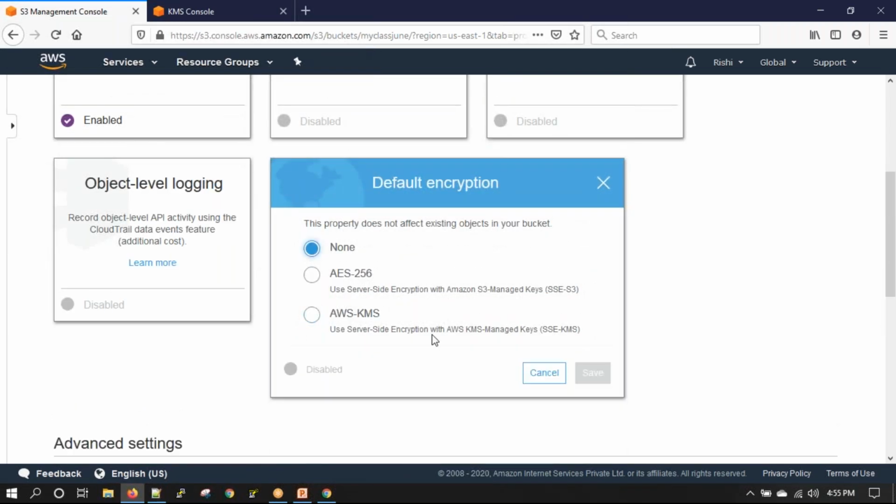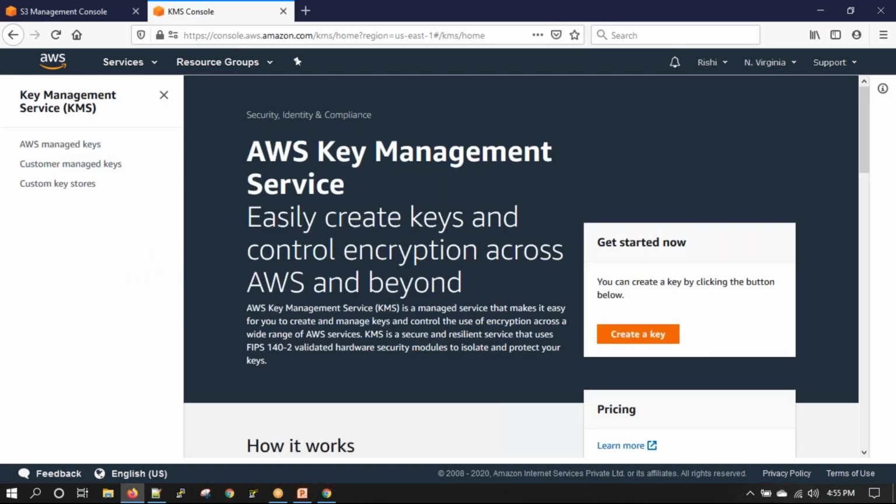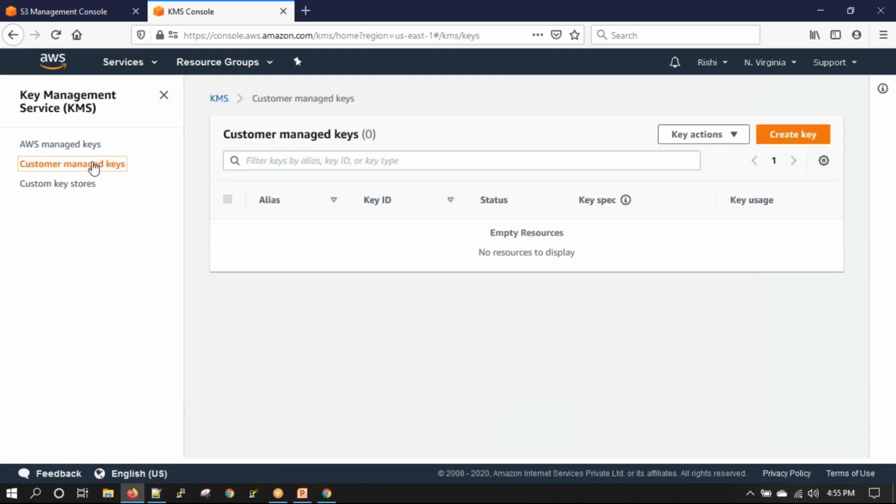So data encryption can only be done at rest, and encryption can be done in two ways: one is S3 provided keys, one is KMS managed keys. In KMS you can also upload your own customer key. So that option is also there. You can either say create a key, or you can go to customer managed keys and upload your own keys. So say create key or key actions. That also is there.